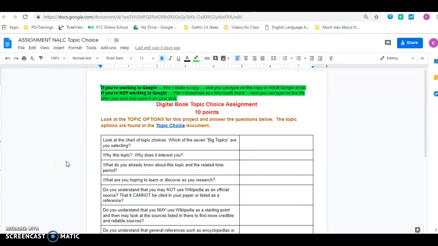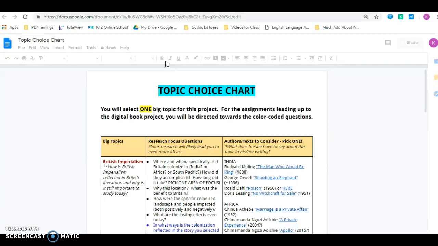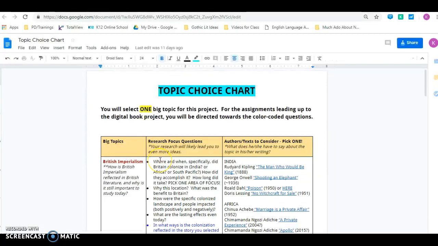So here is your first assignment for the digital book project, and that's basically indicating that you have selected a topic and that you understand a couple of rules that are going to be applied to this digital book project. So the first thing you need to do is go to the topic choice chart and decide what topic you want to research throughout the next several weeks, because you're not going to change it once you start it. You're going to have to stick with it, okay?